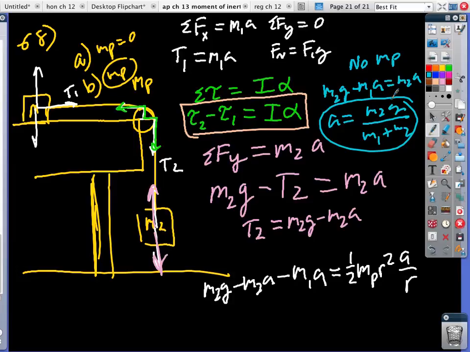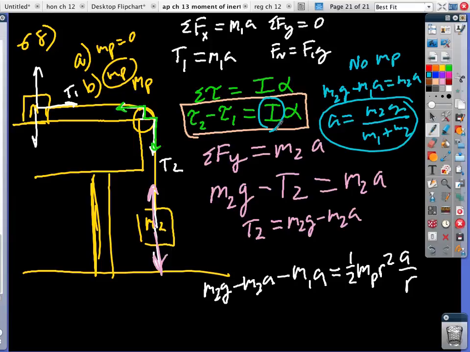Your T2 is torque 2, right? That is correct. So you see the difference there? By having a massless pulley, I becomes 0, which means T2 equals T1, which means I can just say T, and that means I substitute in this M1A here. I get this statement, solve for A, boom, easy.